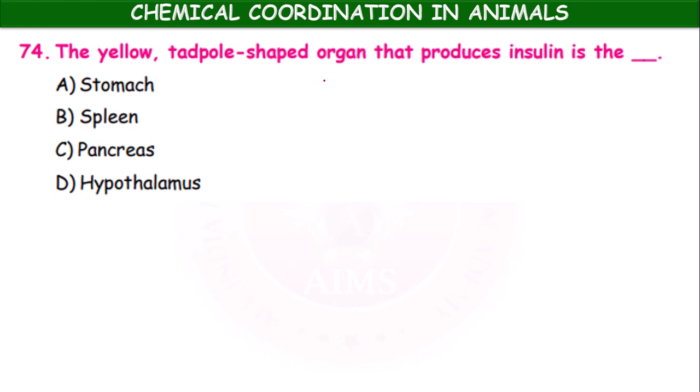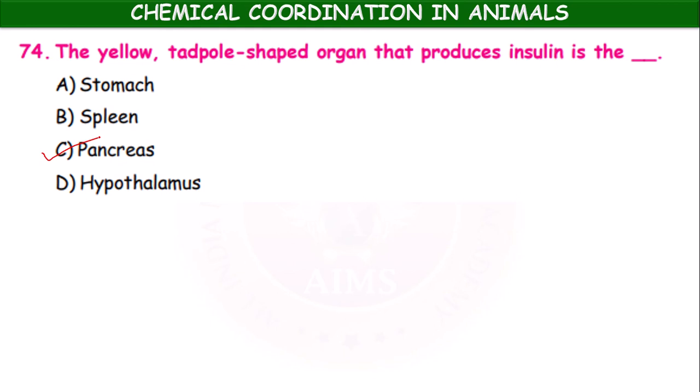The yellow tadpole shaped organ that produces insulin is the stomach, spleen, pancreas, hypothalamus. It is the pancreas. The pancreas is a yellow color gland. It is located below the stomach. Okay. It acts as both exocrine and endocrine gland.